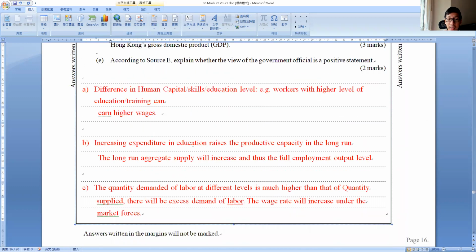Increasing expenditure would raise the productive capacity in the long run. As government is spending more and more money, you can expect the production capacity in the long run will keep going up, right? The long run aggregate supply would increase, and thus the full employment output level.